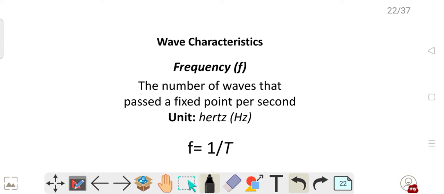So other definitions are frequency. Frequency is the number of waves that pass a fixed point per second. That means what? That means suppose you see this is one form of waveform, and suppose I am measuring a waveform for 1 second, that it completes how many cycles?